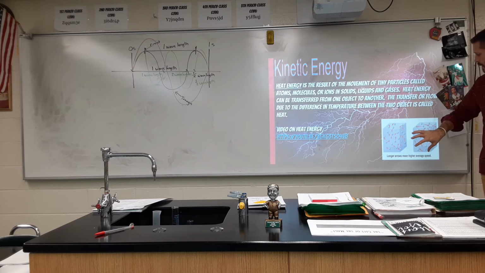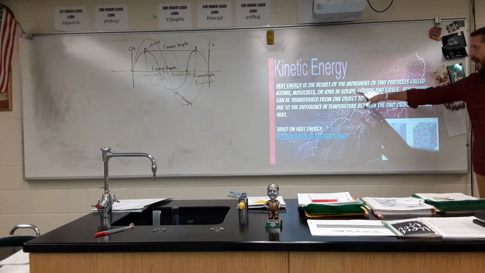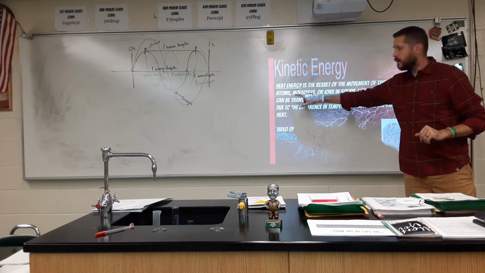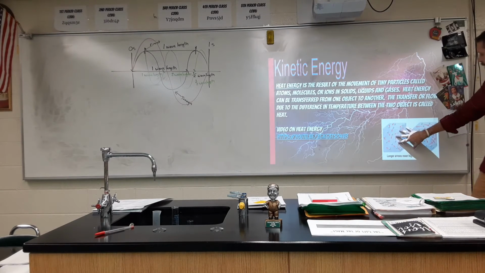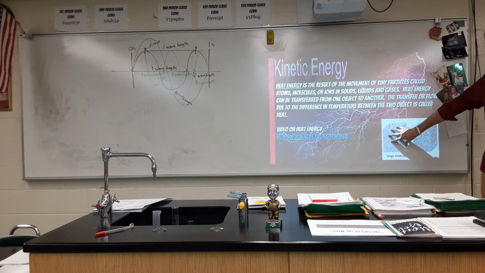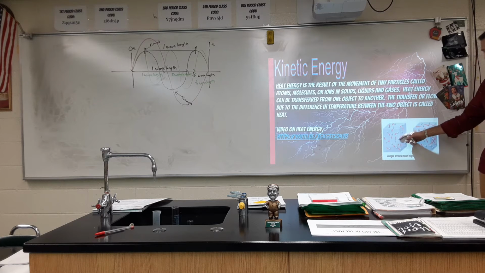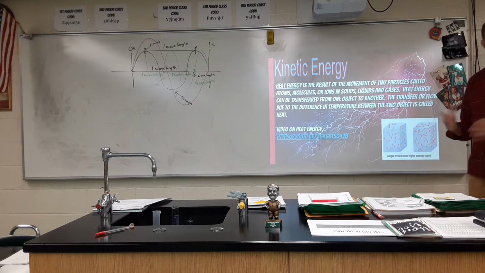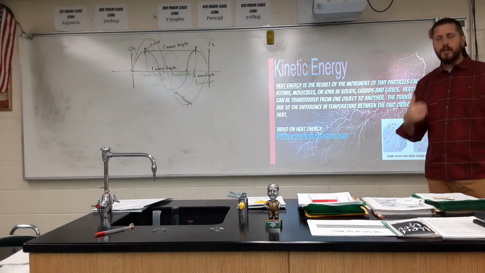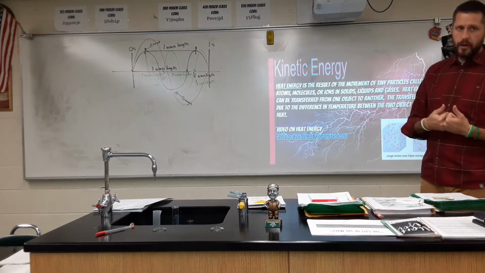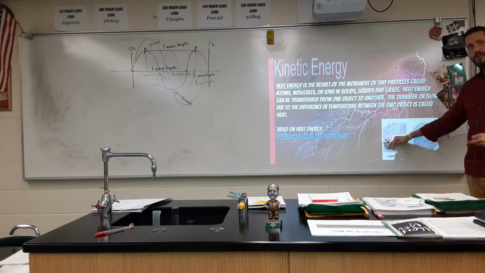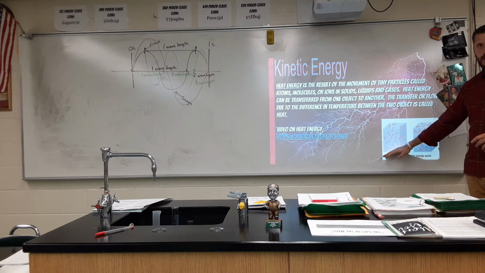Well, if you look at something that is filled with atoms and molecules, which all matter is made up of atoms and molecules, right? And if those atoms and molecules inside there move slow, so like I have a small arrow on this diagram here, this means they're moving slow. Because they're moving slow, there's going to be less friction. They're not going to bump into each other as much. They're not going to bump into each other as hard. So because there's less friction, there's less movement, the temperature is lower, okay?